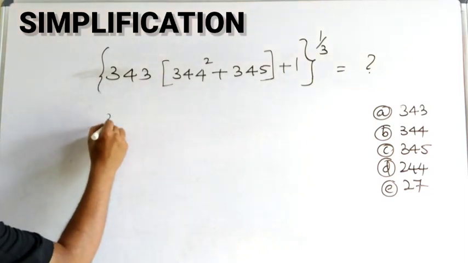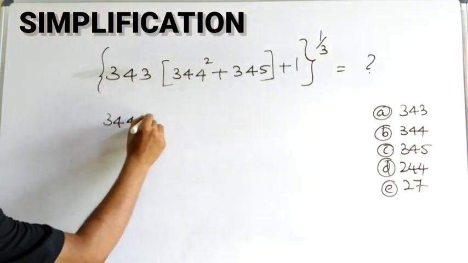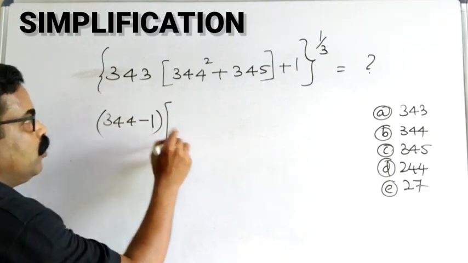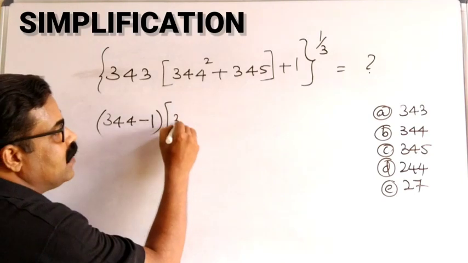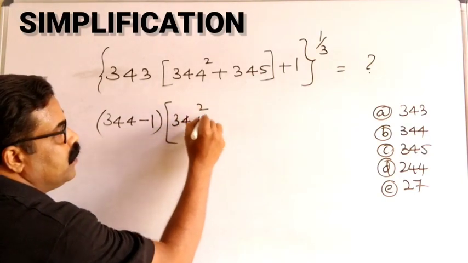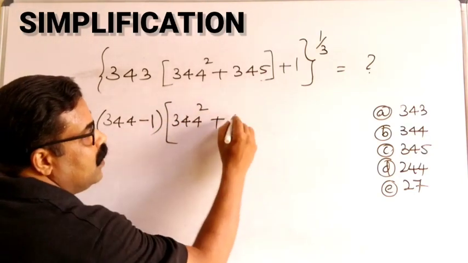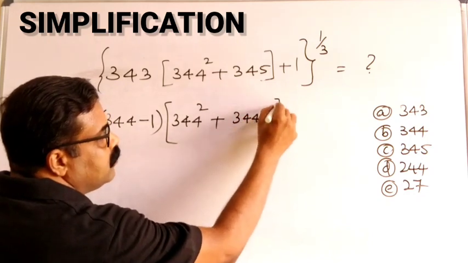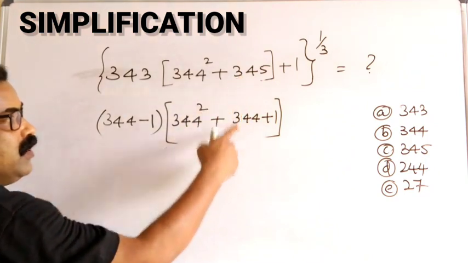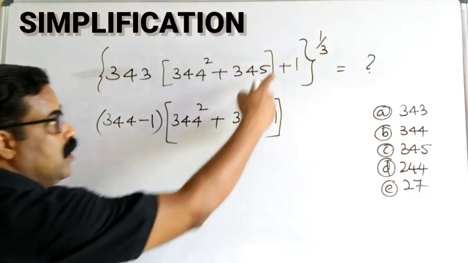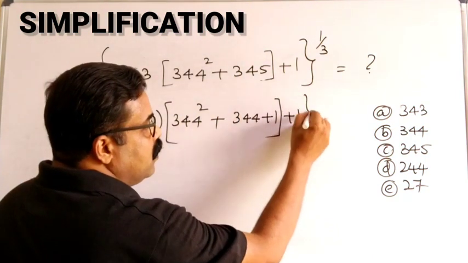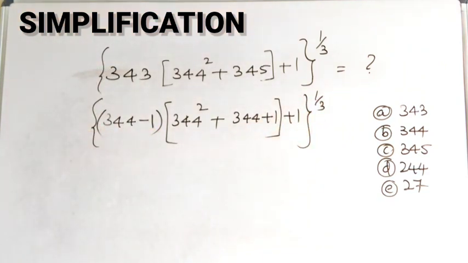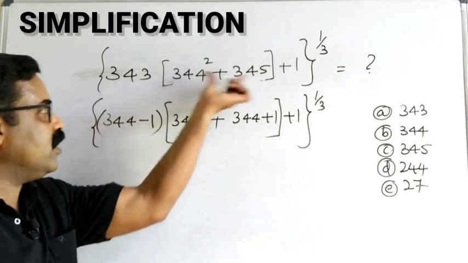343 I can write as 344 minus 1. And this 344 square I am writing as 344 square only. This 345 I can write as 344 plus 1, and then plus this 1, all to the power 1 by 3. Simple thing what I have done is I have just elaborated it.